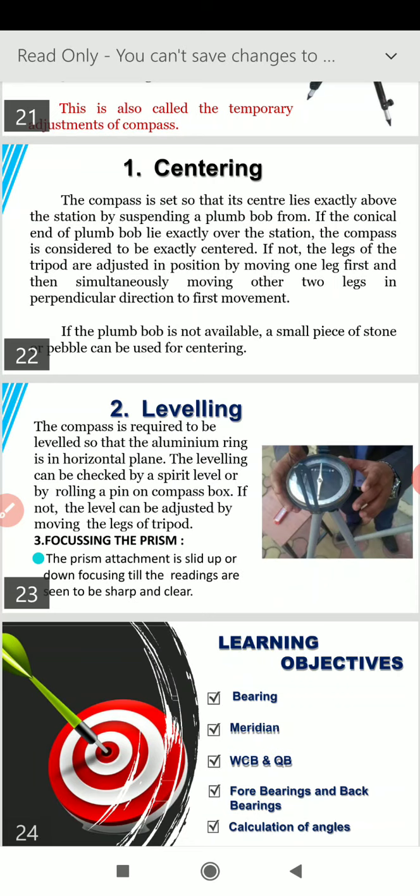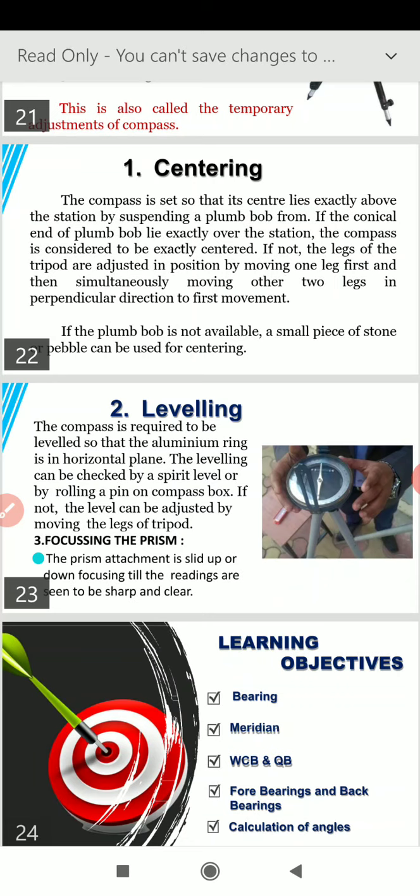We place the spirit level on the glass cover of the compass, and if the bubble moves to one side or the other, it means our compass is not properly leveled, and we push or pull the tripod leg so that the bubble comes to the center. This process is repeated by putting the spirit level in two directions, and the second direction must be perpendicular to the first direction.